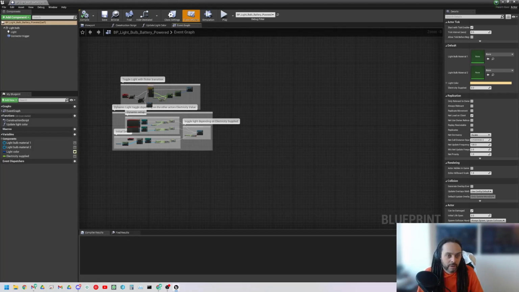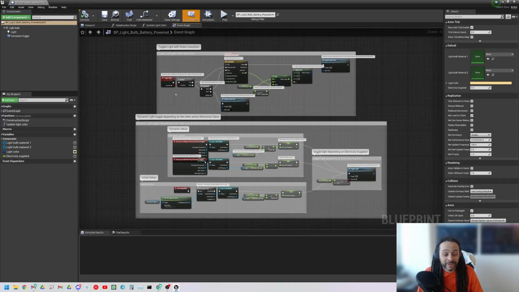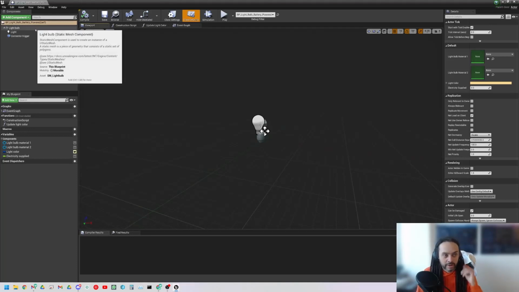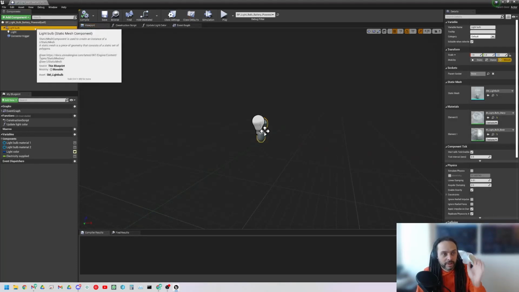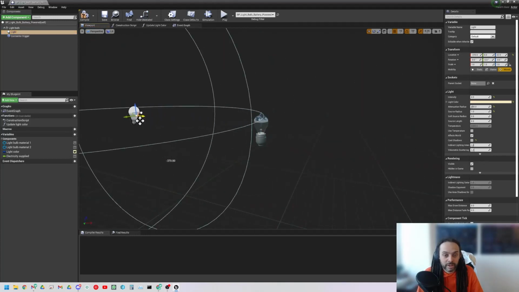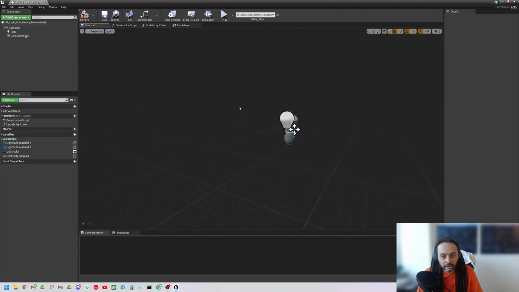Now this one, ooh, a bit scary. Lots of things on here, but if we take our time, we can understand them, especially since this person's been nice enough to put all of the steps inside comments. A quick check of the viewport is what I always do, just to make sure I understand the hierarchy setup. We've got the static mesh for the light bulb. We've also got the light itself. So the light source isn't the light bulb. This is an invisible object which has a light color, and it will radiate that light out inside this area. I'll just move that back.